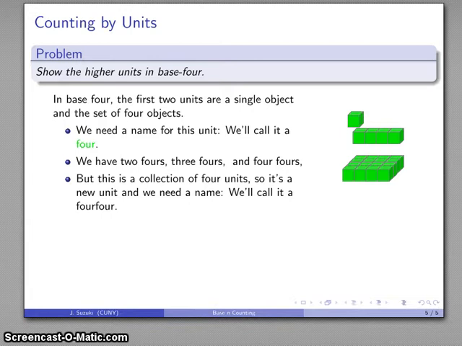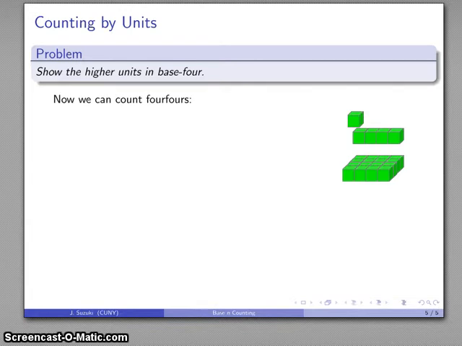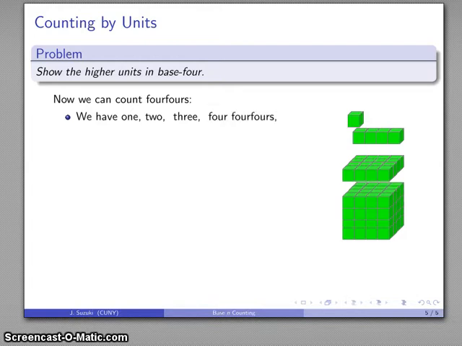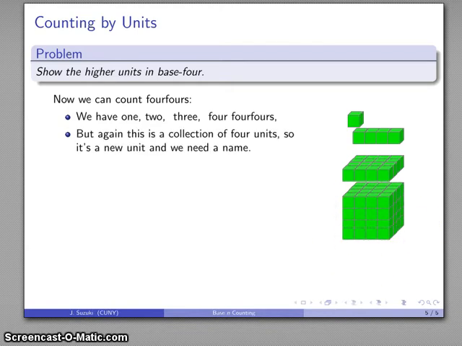So now I can count by 4 4s. So, well, there's 1, there's 2, there's 3, there's 4, and here, again, I have 4 of these 4 4s, and so this is also a next higher unit. And again, we need a name for this, and again, with our years of schooling, we can come up with a name for this fairly easily.